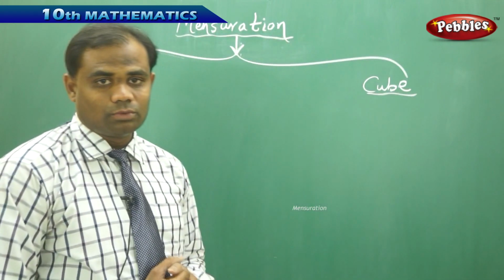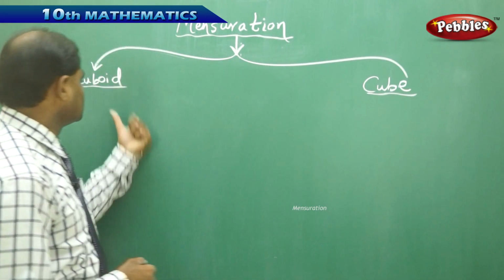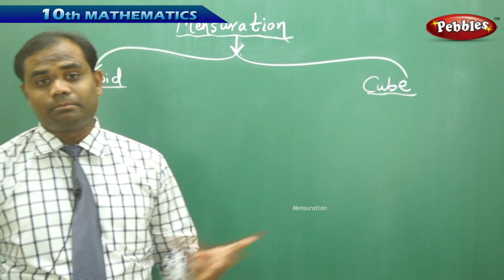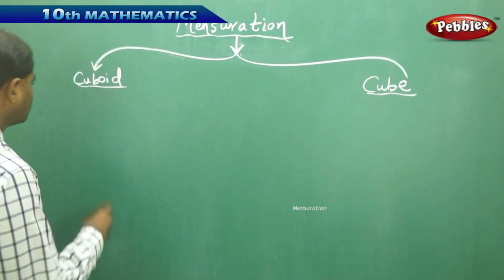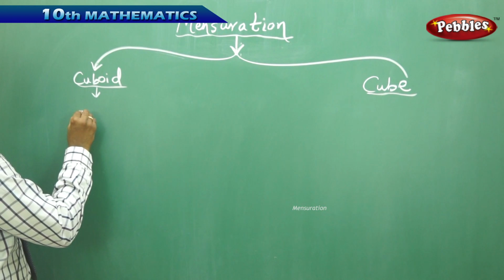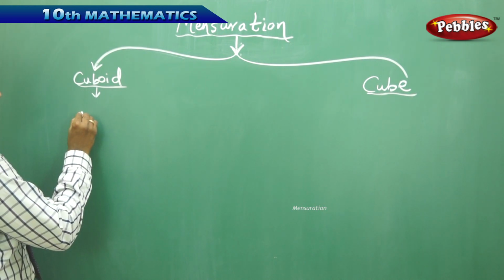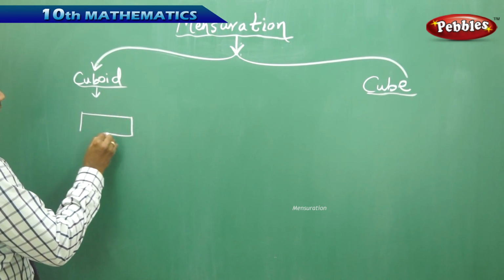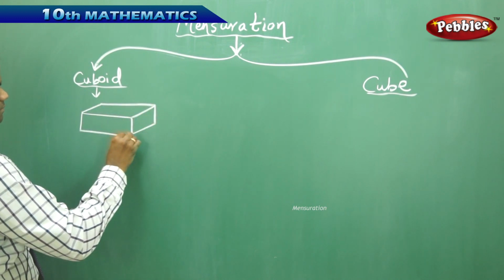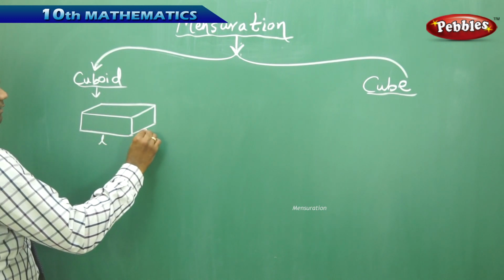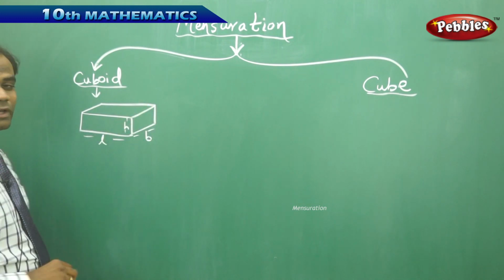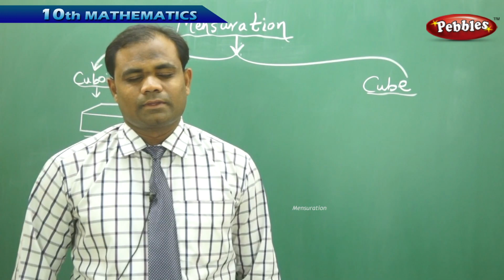Now to start with cube and cuboid, initially the first solid structure is a cuboid, which we all know is in the shape of a box. So when I draw a cuboid, it is in the shape of a box, where this is length, this is width, and this is height, is how we understand the cuboid.